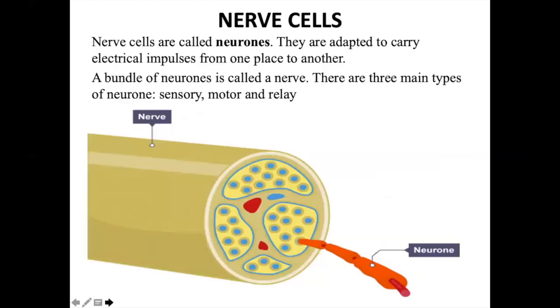Now we will learn about neurons. This is a bundle of cells. They are called nerves. The unit of nerve cells is called a neuron. They carry electrical impulses from one place to another. A bundle of neurons is called a nerve, and they are of mainly three types: sensory nerves, motor nerves, and relay nerves.